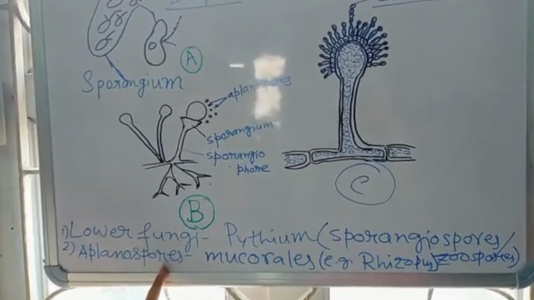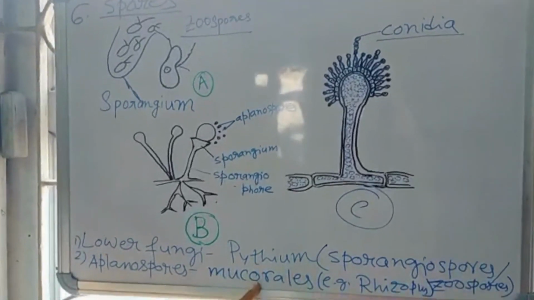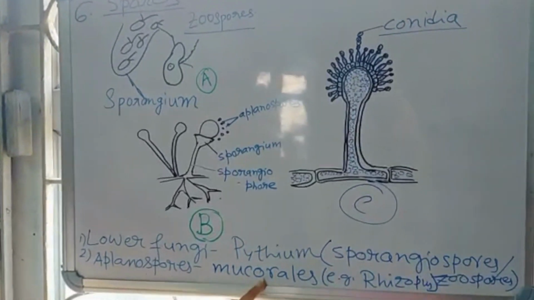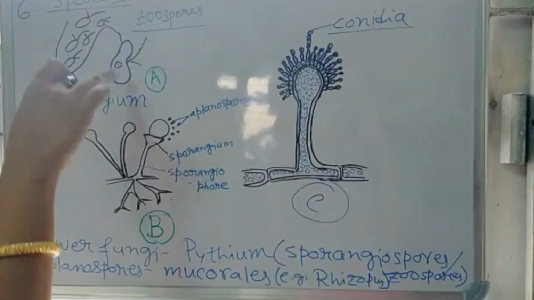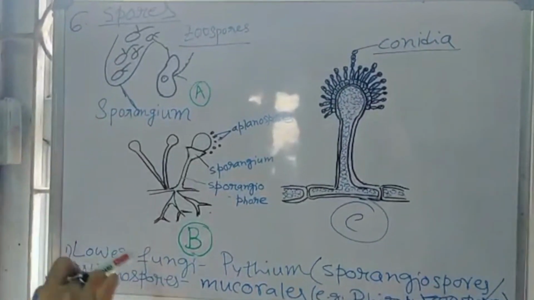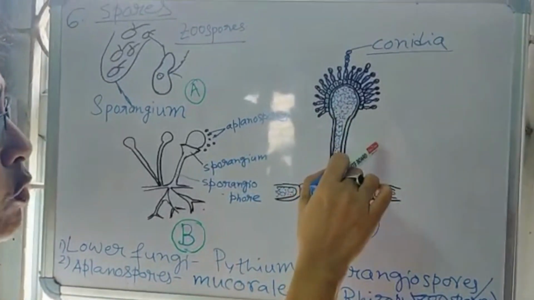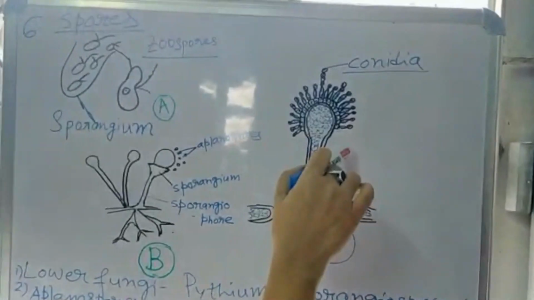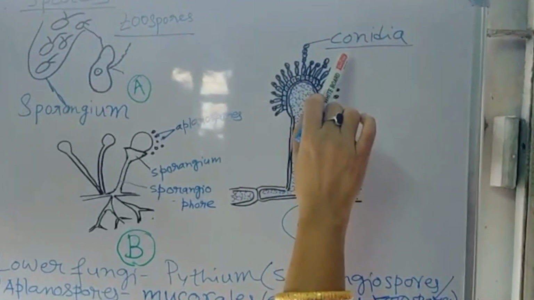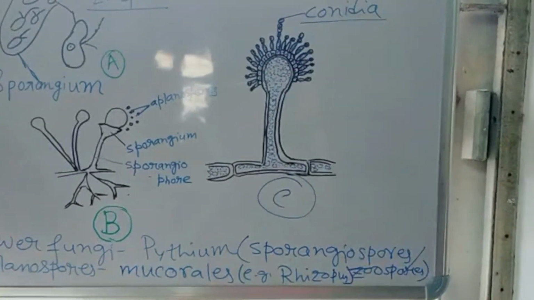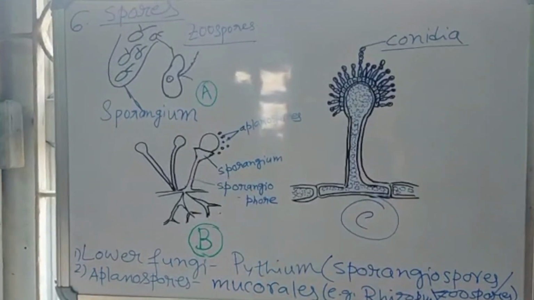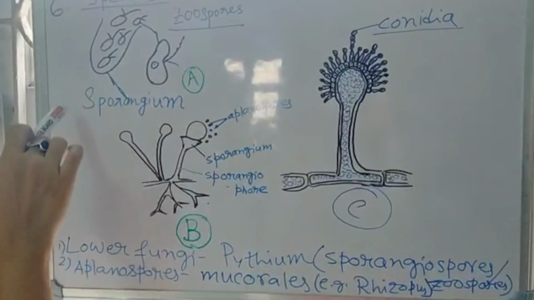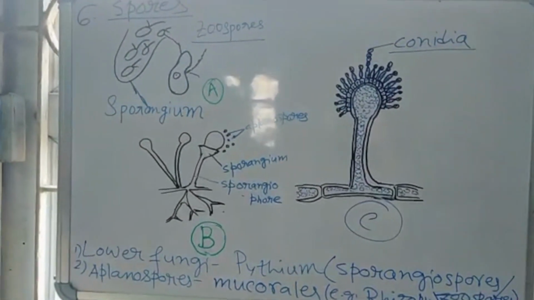And aplanospores are found in Mucorales type of fungi, for example Rhizopus. Both spores are produced in sporangia. Now, the third type of spores are produced exogenously. They are called conidia. Okay, so today we have discussed the six methods of asexual reproduction in plants.